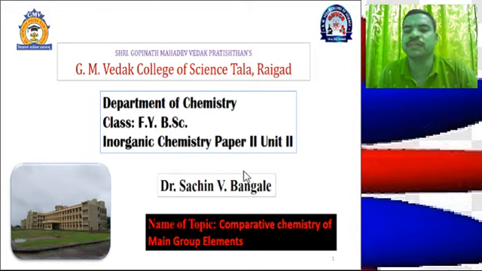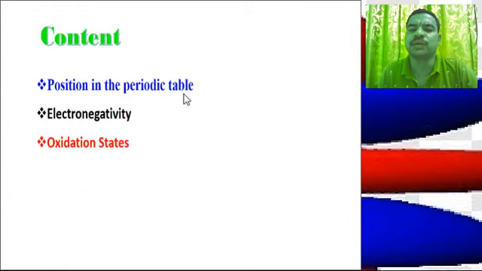Now here I am teaching the comparative chemistry of main group elements. Contents of today's session: positions in the periodic table, electronegativity, and the last one is the oxidation state of main group elements.